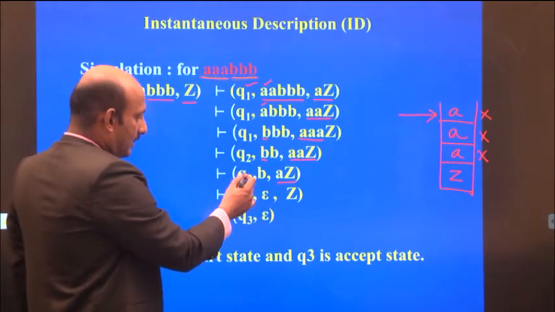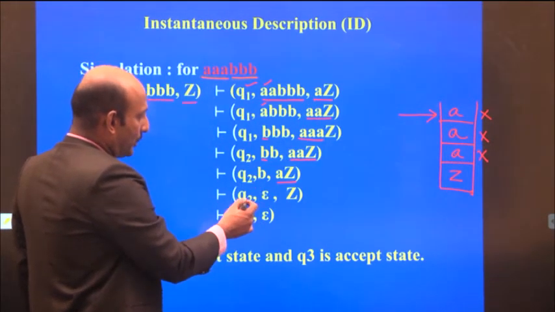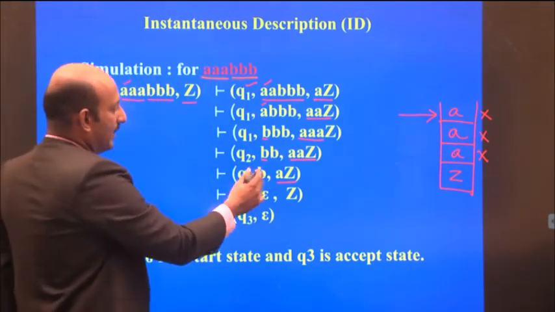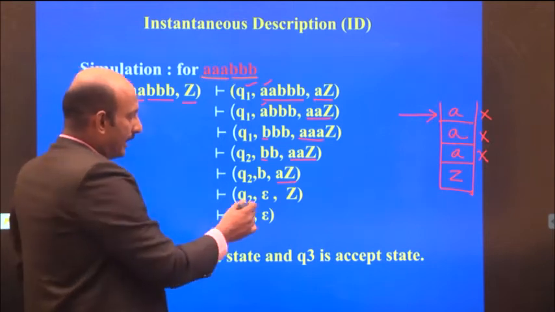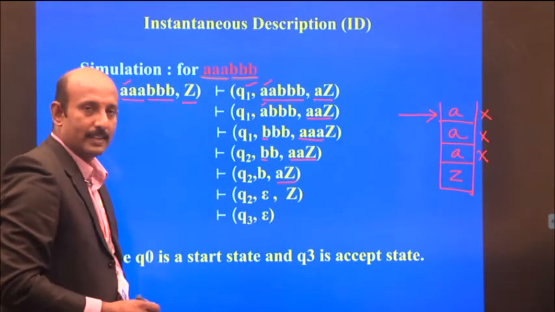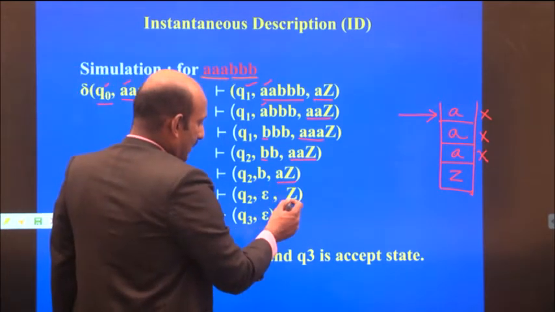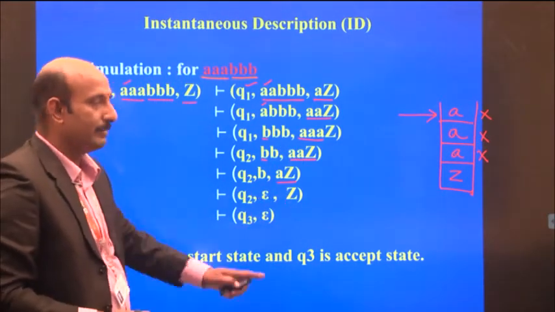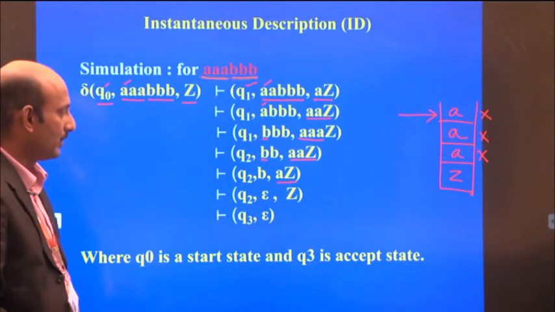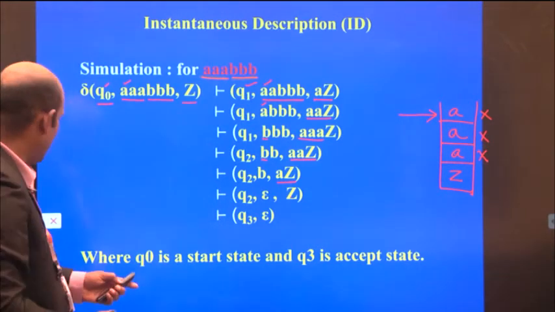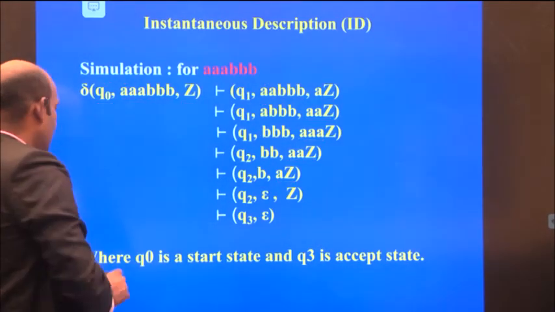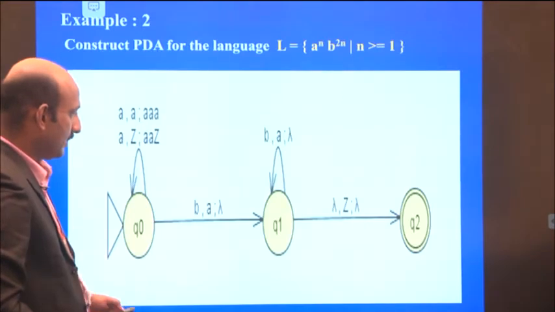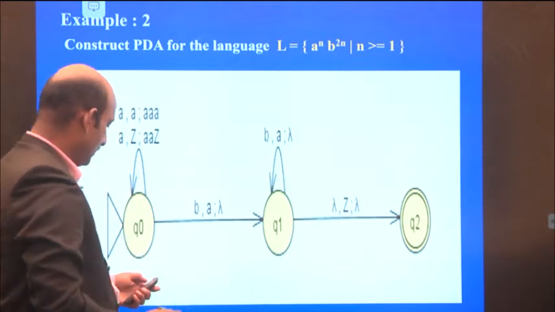So the state is Q2, but there is no input. We have read all the A's and all the B's. So the input is epsilon and the stack is Z, that is, empty, only the stack alphabet is there. In this case, what is the transition?